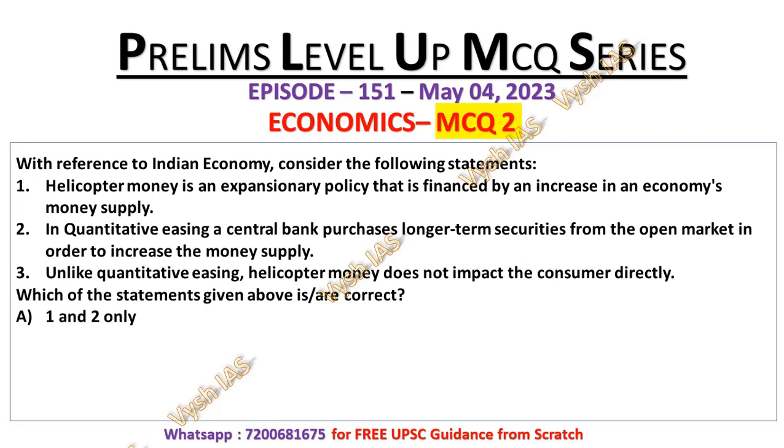Option A 1 and 2 only, option B 2 and 3 only, option C 1 and 3 only, and option D is 2 only. And you have to identify these concepts in reference to Indian economy. So try to answer this question and write it in the comment section. I will provide you 10 seconds for this.